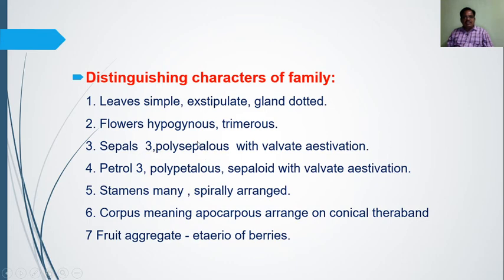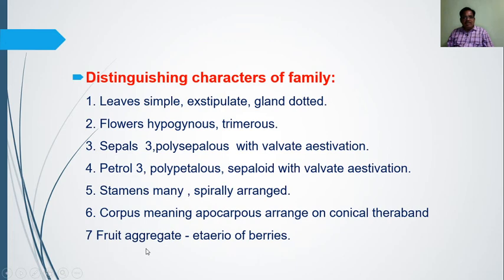So sepals are 3 in number and free in position. So it is the typical character, the distinguishing character. So sepals 3, polysepalous with valvate aestivation. Again, the character of the corolla: petals 3, polypetalous, they are green in color and look like sepals, sepaloid. Sepaloid means looking like a sepal, with valvate aestivation. Stamens are many and they are spirally arranged. Then carpels apocarpous, ovary superior, carpels arranged on a conical thalamus.